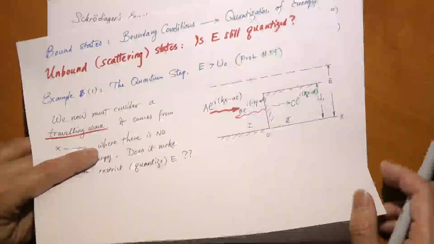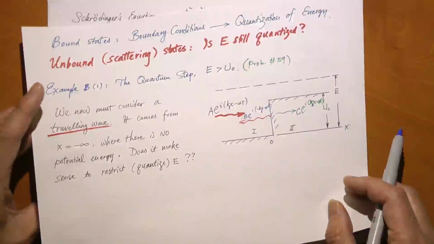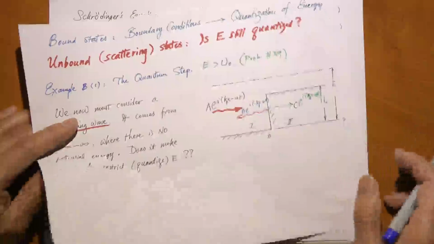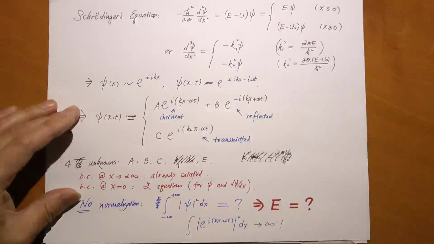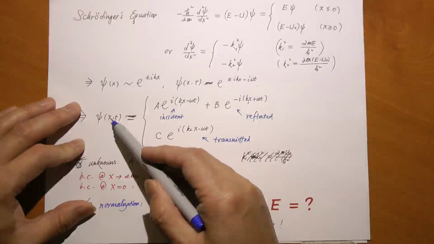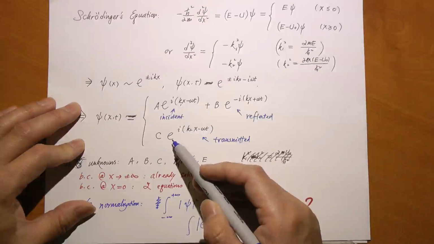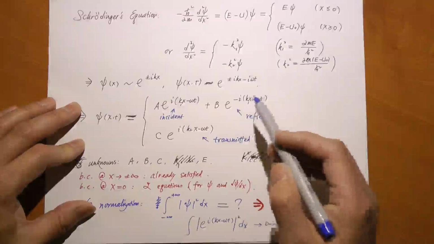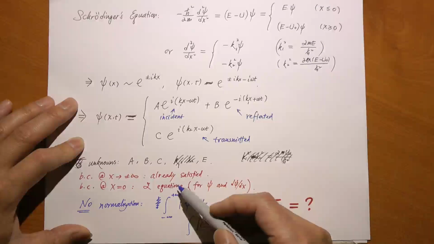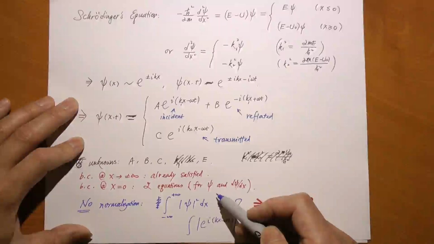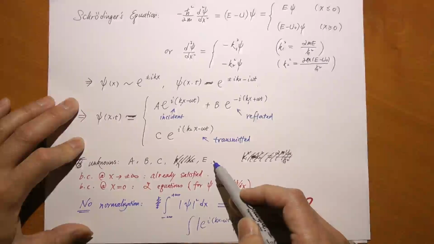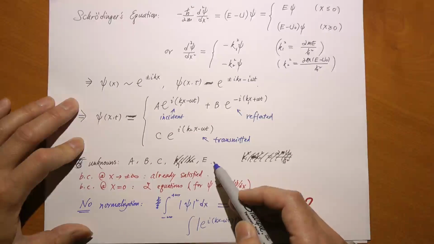And therefore, at x equal to 0, because the wave has to be continuous, you set x equal to 0 here, you get one condition. And then also, the first derivative of psi also has to be continuous at x equal to 0 because it has to be smooth. U is not equal to infinity there. That will give you two equations, right? One for psi, the other for d psi over dx. That is only two equations. I have four unknowns. Okay, so you say, oh, what about normalization condition?